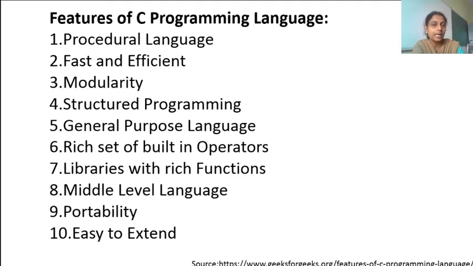The seventh point says libraries with rich functions. When I say libraries, already designed concepts are placed in the C program libraries. So you can directly use them, and it will make a program very simple. Rather than writing a big program, if I can directly use these libraries, it will be easy. It's like using Maggi noodles. If you have to make normal noodles, it's a long procedure. But when we make Maggi noodles, just put in boiling water, put in the noodles, add the masala given in the packet, and in 2 minutes the noodles are ready.